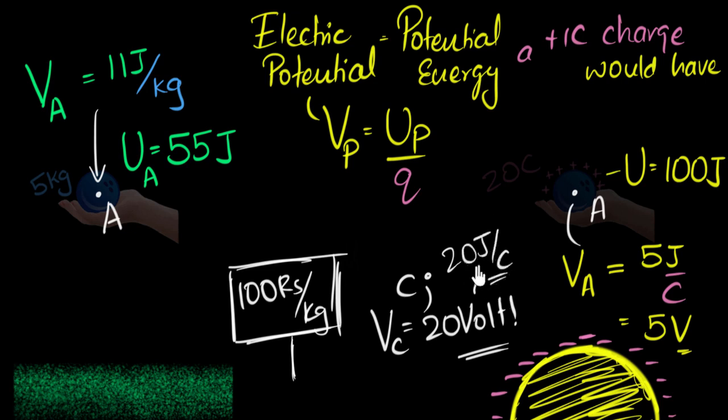And what it basically means is that if you were to keep 1 coulomb of charge at this point, it would have 20 joules of potential energy. But it's an indicator. So you can also mean that if you keep 10 coulombs of charge at this point, it would have 200 joules of potential energy. So remember, potentials are just indicators that we can add to any point in space.